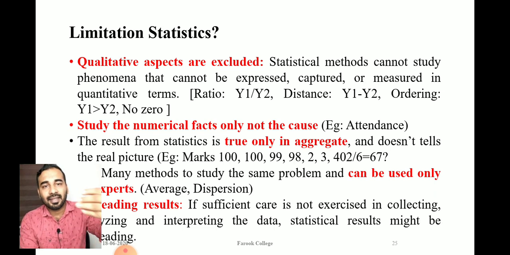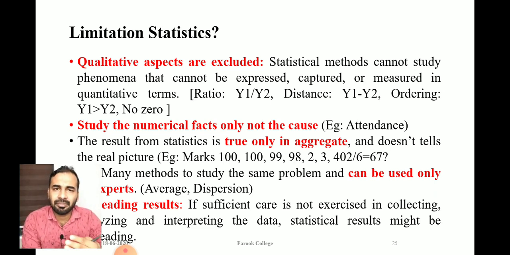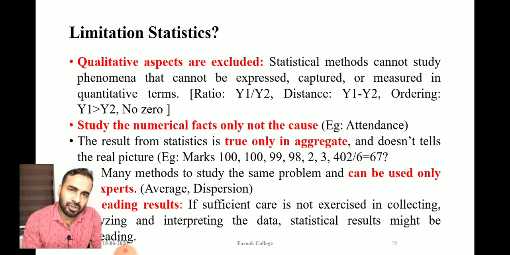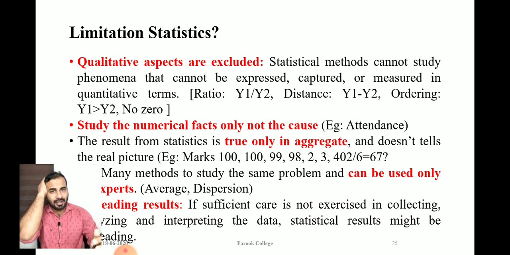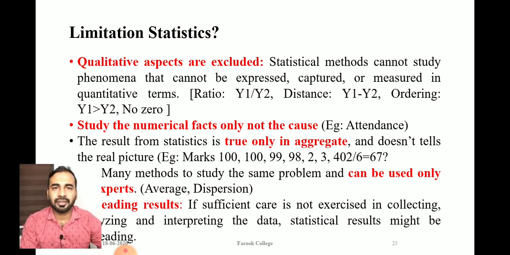Look at the other side, the qualitative variable. Let me take an example. Gender is a purely qualitative variable: male, female, or transgender. Let me check all these four criteria. Male divided by female, what do you get? Nothing. Take political party: Congress divided by BJP, what will you get?